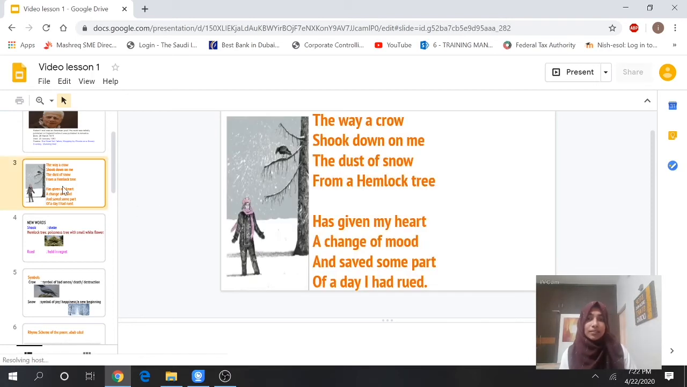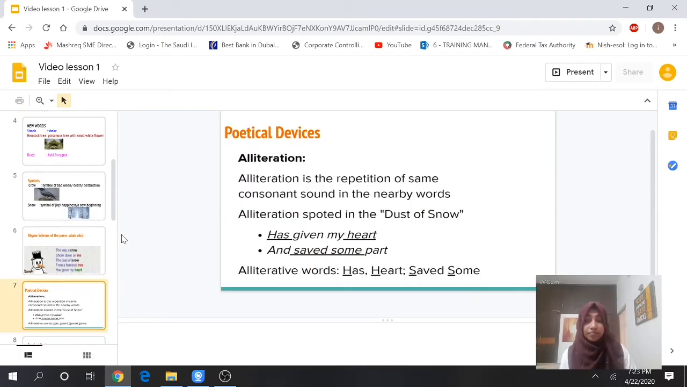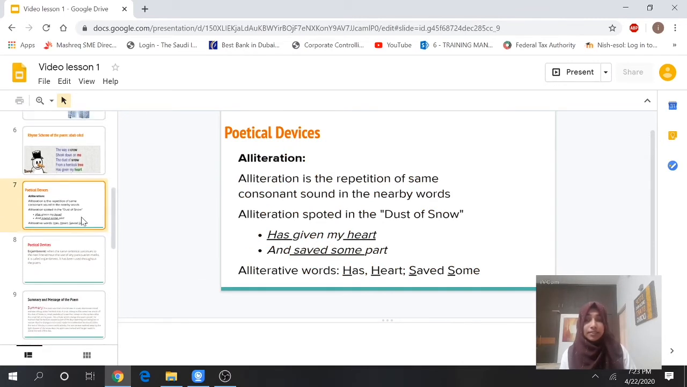So here just look at this poem. "Has", "heart", "her", that is alliteration. And another one, 's', that is also alliteration. I think alliteration is clear for you. Alliteration means repetition of the same consonant sounds in nearby words. Here in this poem, the 'h' sound and the 's' sound are the alliterative words. And now look at another poetic device.